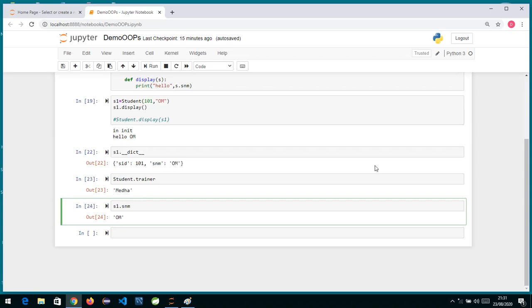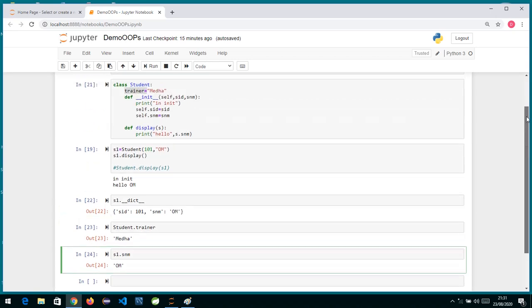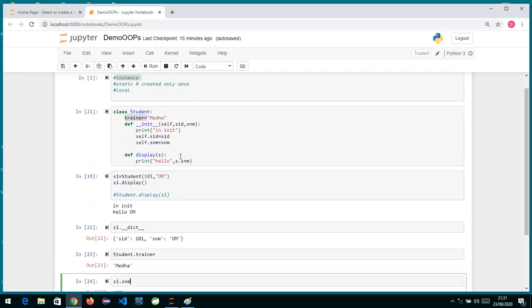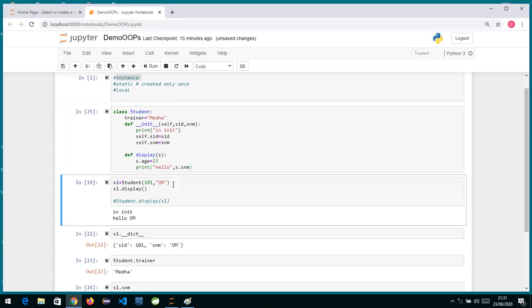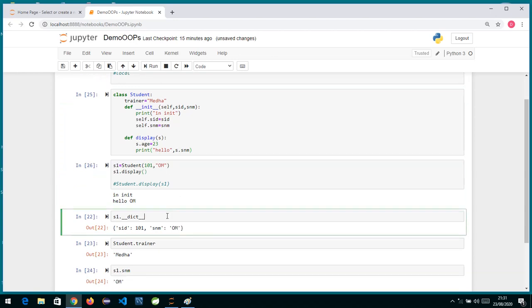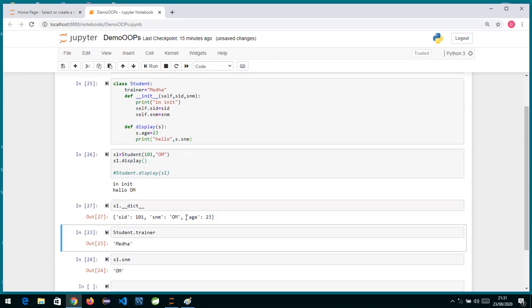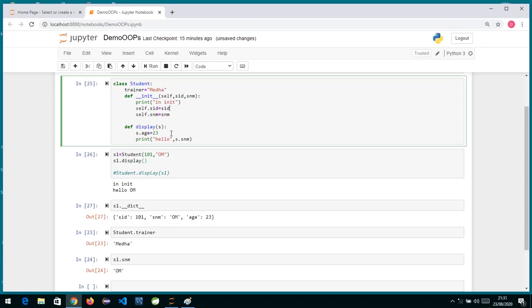Okay, now another place where we can create an instance variable is inside our instance method. So here also you can create a variable. If I write here s dot age is equal to 23, and I run this and rerun it, and now if you see the structure, you can see the age variable is also created. So in Python you can create an instance variable inside your init method, or inside any